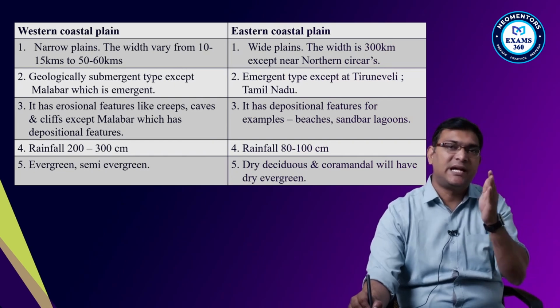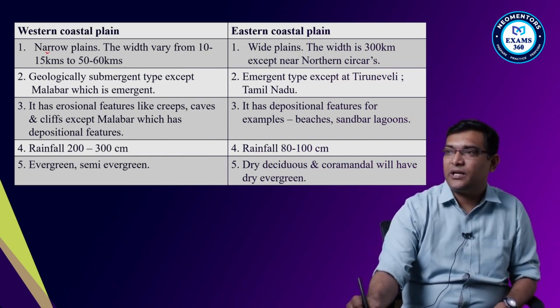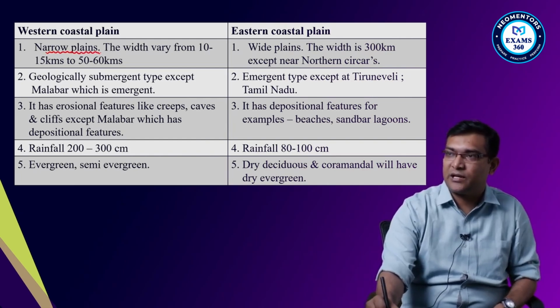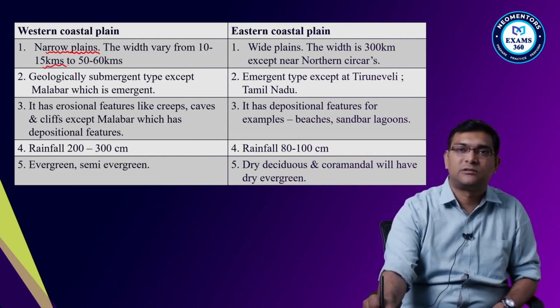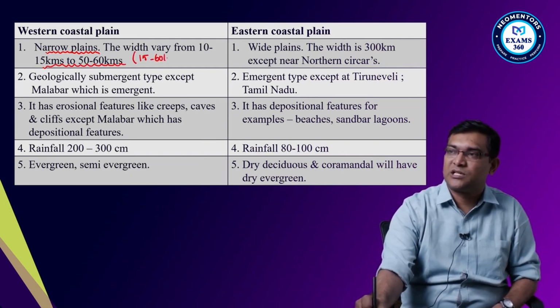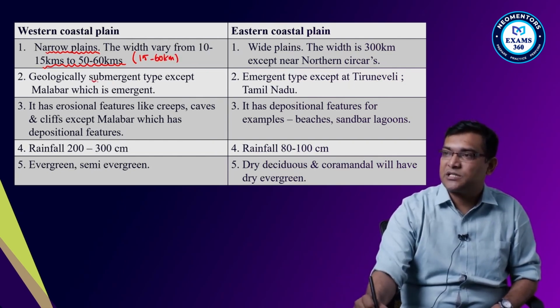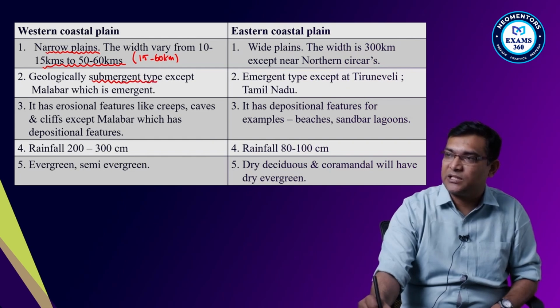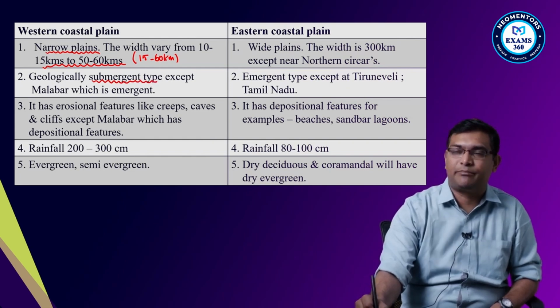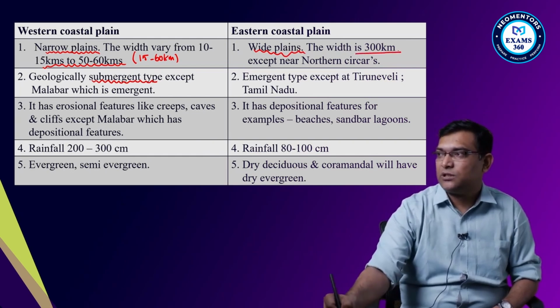So the plains are very narrow, 15 to 60 kilometers in width. But here on the east coast there are wide plains, that's why it is called emergent, with a width of up to 300 kilometers.